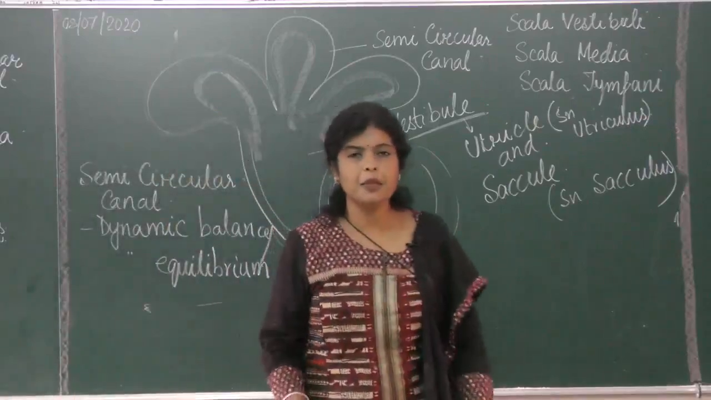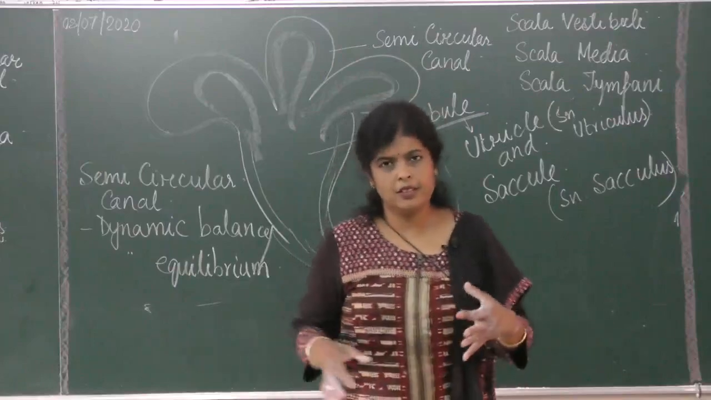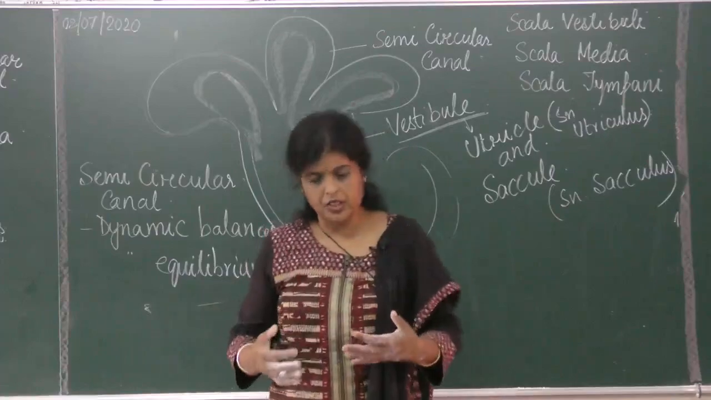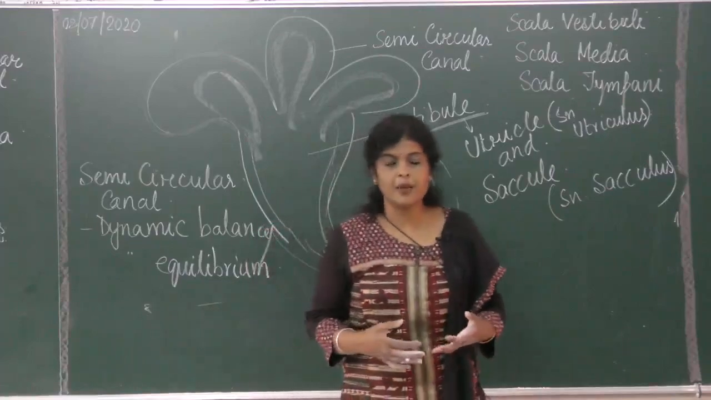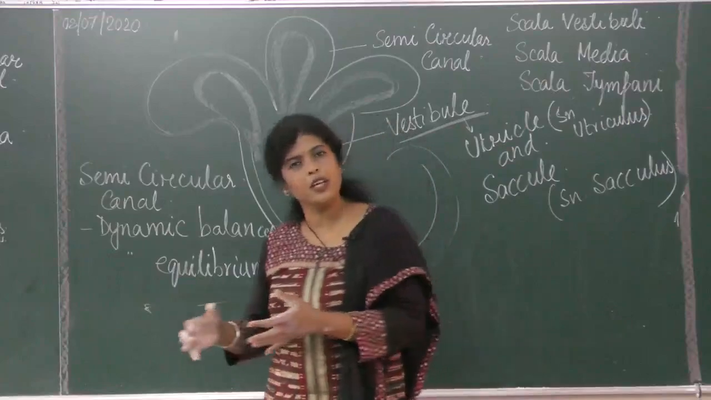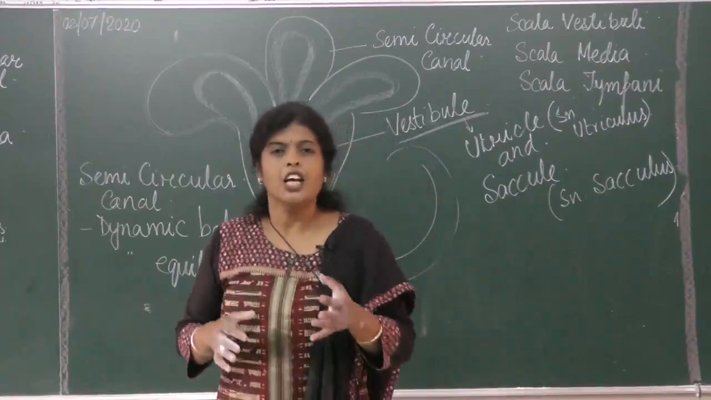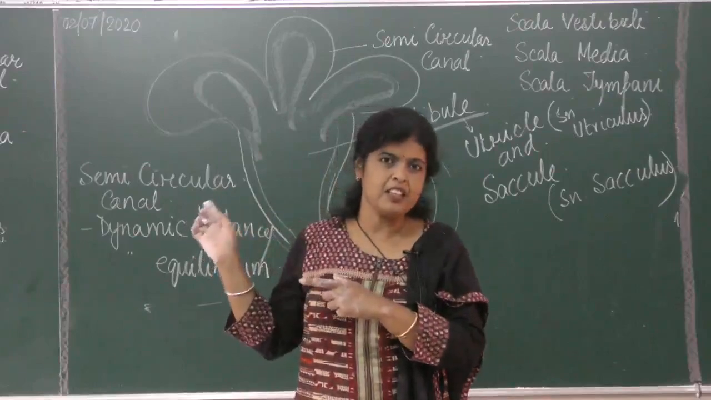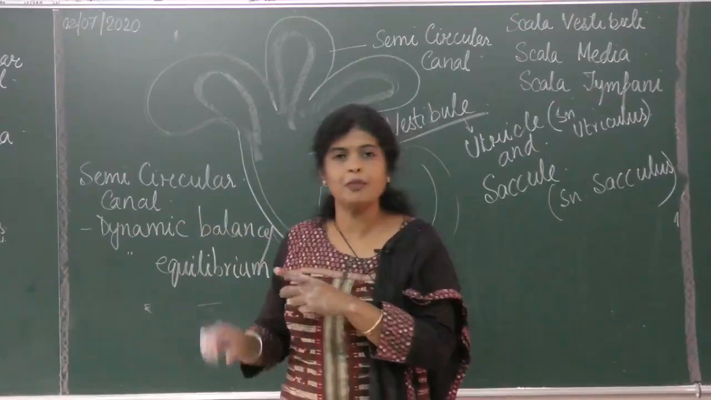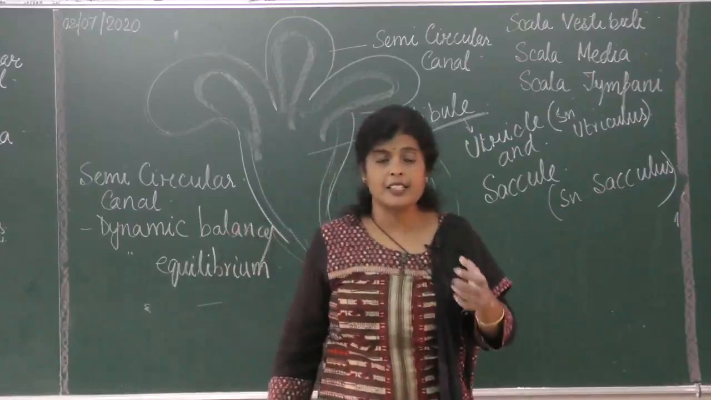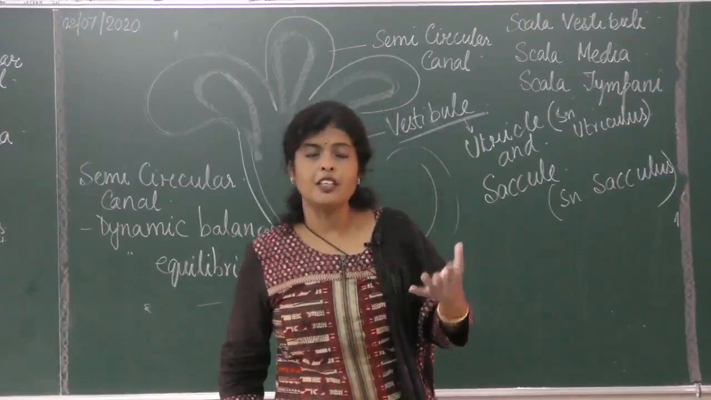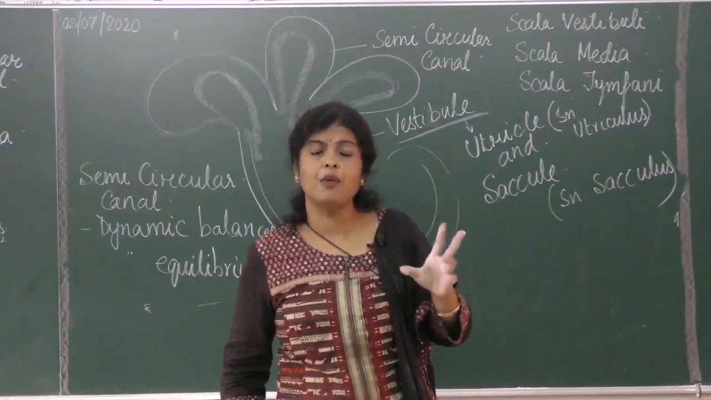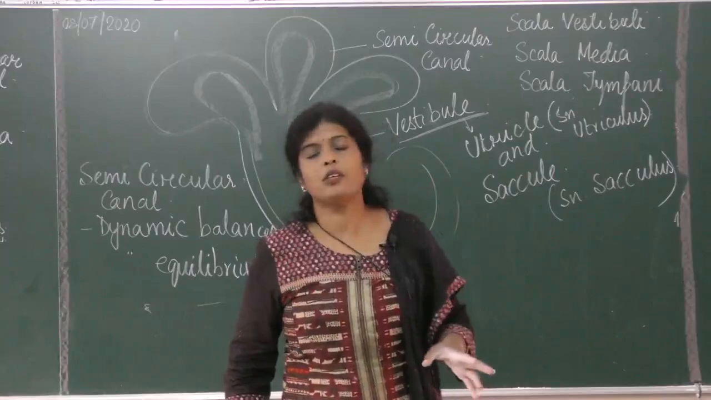What is the meaning of dynamic equilibrium? When you are moving around, you are not static. That is what dynamic is. When we are moving around, changing our position, the balance of the body is disturbed, and that is controlled by the semicircular canal. Sometimes you feel giddiness, and the doctor detects that you have some problem in your ear. So the ear is the organ for balance as well, a very important organ for balance.